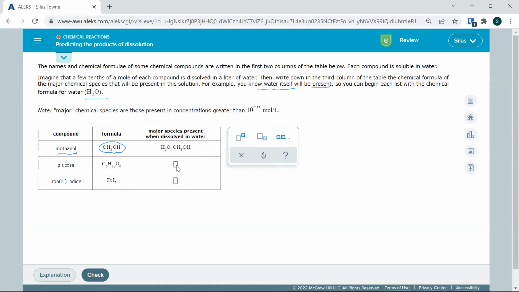If we look at the next one, same thing. We got carbon-based glucose. This is sugar. We've seen sugar go into water, and we see it stays as a molecule. We don't break those bonds. So again, we're going to see H2O, and we're going to see our sugar.